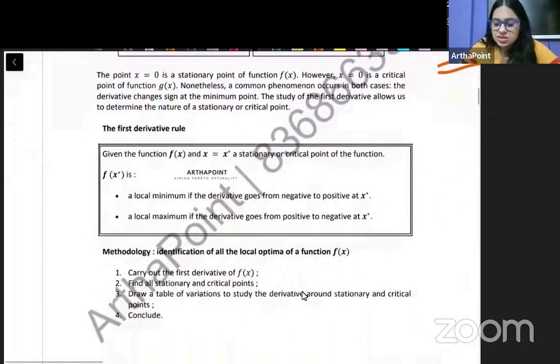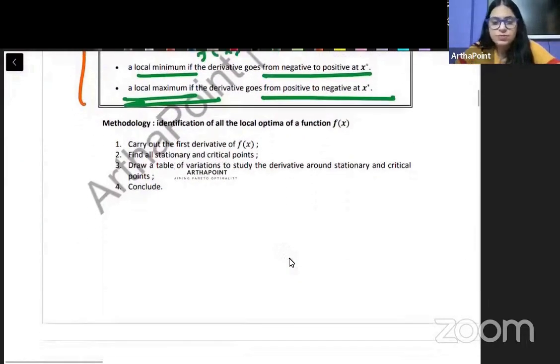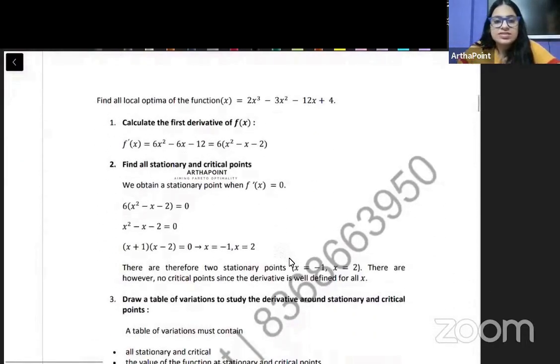So this is the first derivative rule. You go ahead, you have a function, you differentiate the function, you equate it to 0, right? If the function goes from negative to positive, then you have a local minima. If the function goes from positive to negative, then you have a local maxima of the function. Okay, this is an example.